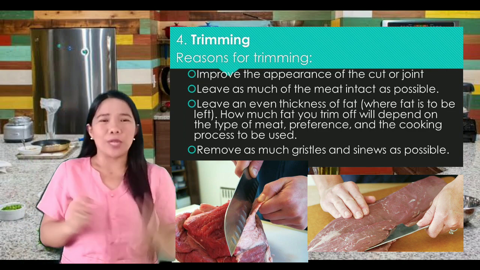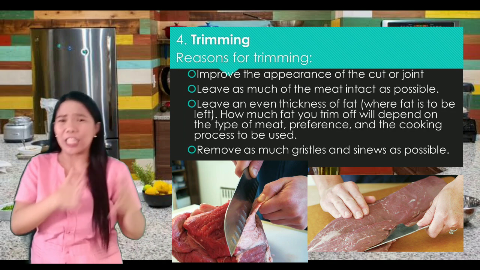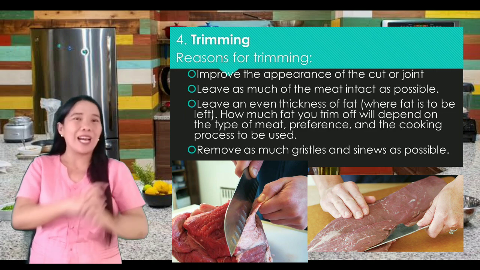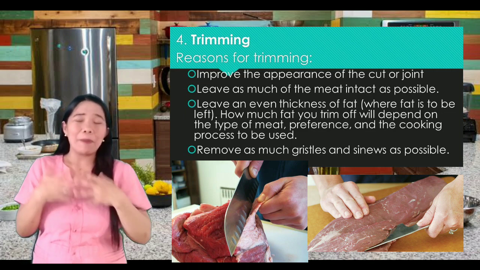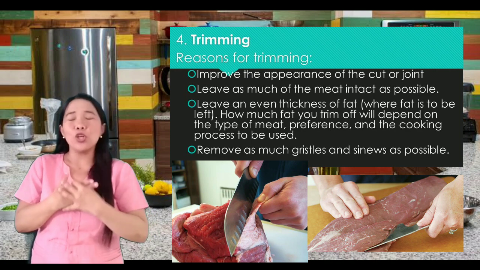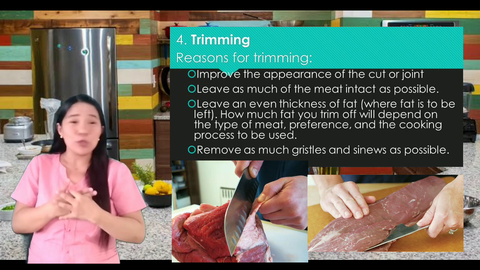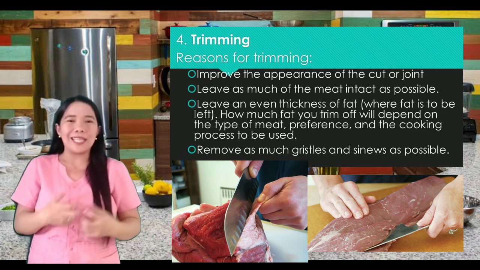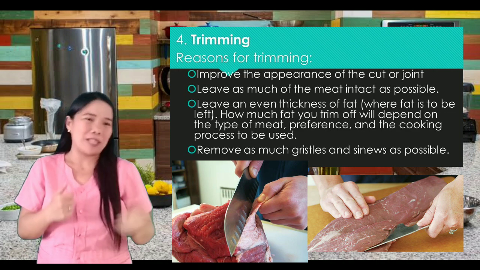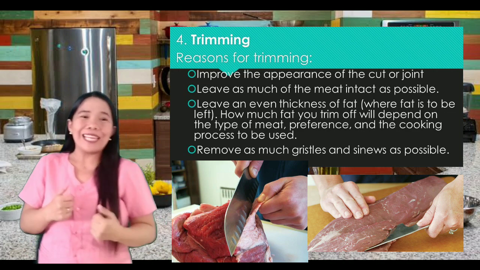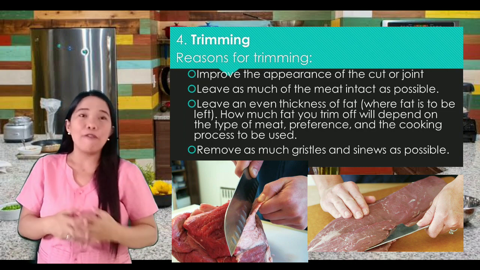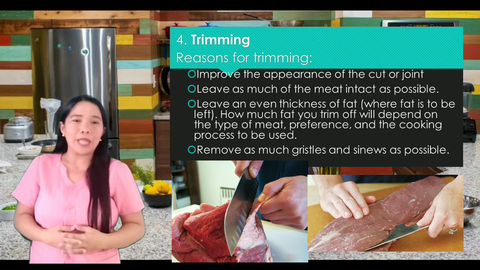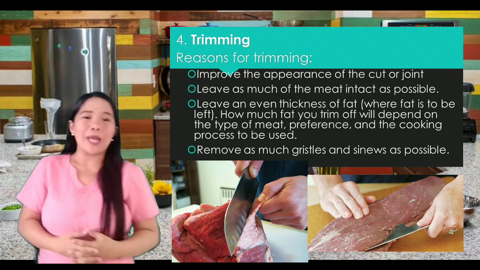Why do we need to trim the meat? Bakit kailangan pa natin siyang i-trim? Number one is to improve the appearance of the cut or joint. Para mas maganda siyang tingnan, kapag sa mga handaan, kailangan talaga proper para hindi putul-putol yung pagkakahiwa natin dun sa meat para sarapan ang lahat ng kakain. The second one is leave as much of the meat intact as possible. Number 3, leave an even thickness of fat. Where fat is to be left, how much fat to trim off will depend on the type of meat, preference, and the cooking process to be used.